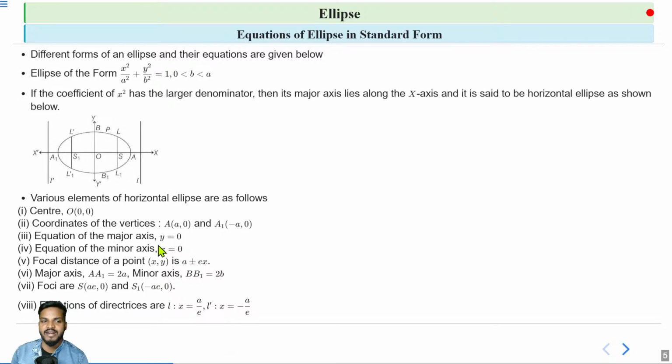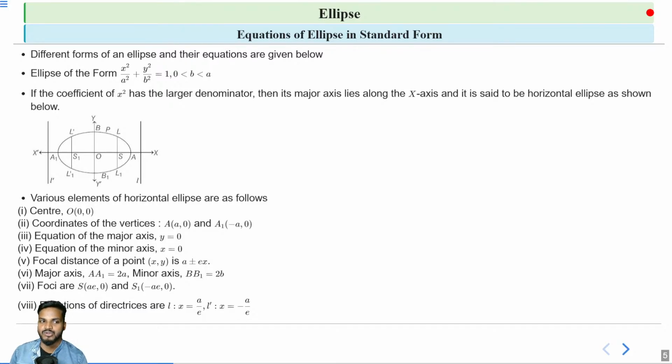Next, equation of directrix. So we have two directrices for an ellipse, that is line L and L dash. The equation of L is given by x is equal to a by e, and L dash is x is equal to minus a by e. So this is the equation of directrix.